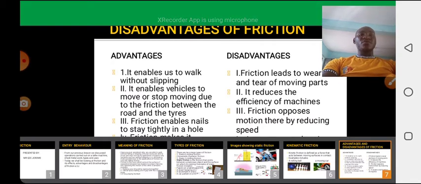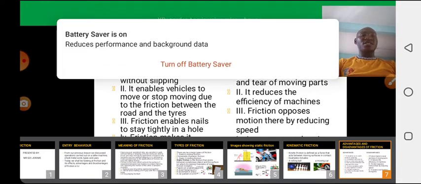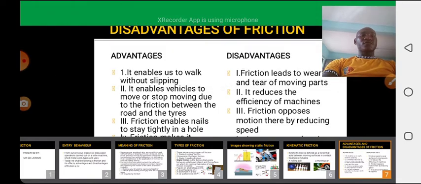Three, friction enables nails to stay tightly in a hole. Then the disadvantages: friction leads to wear and tear of moving parts. It reduces the efficiency of machines. Friction opposes motion, thereby reducing speed.